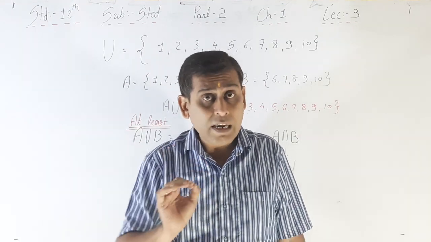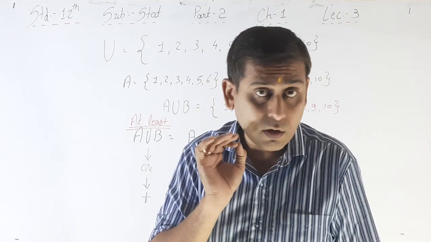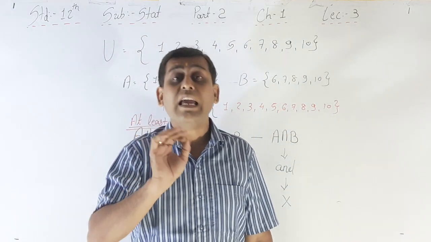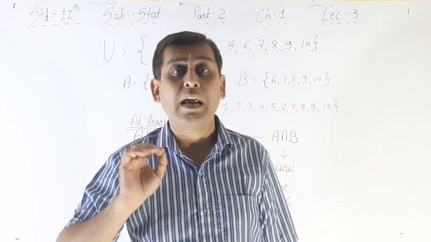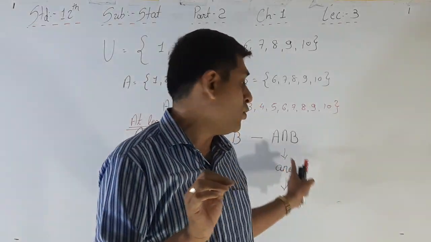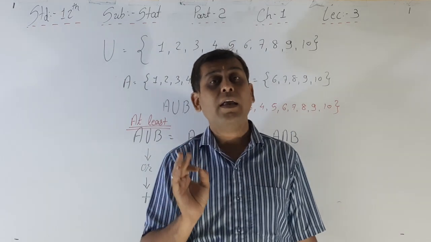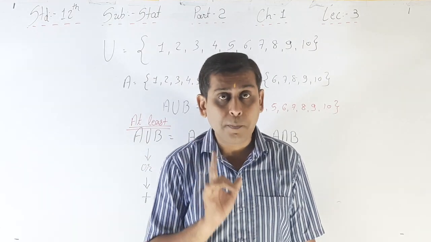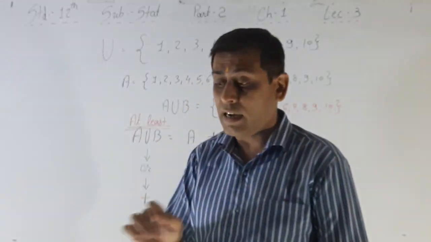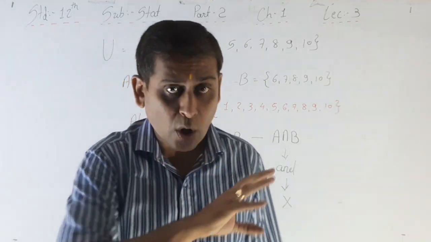Only when the questions say occurrence of A and B, that is called A intersection B. But if the word at least is there, then it means union, compulsory. Please keep in mind and write down these compulsory points into your file book.